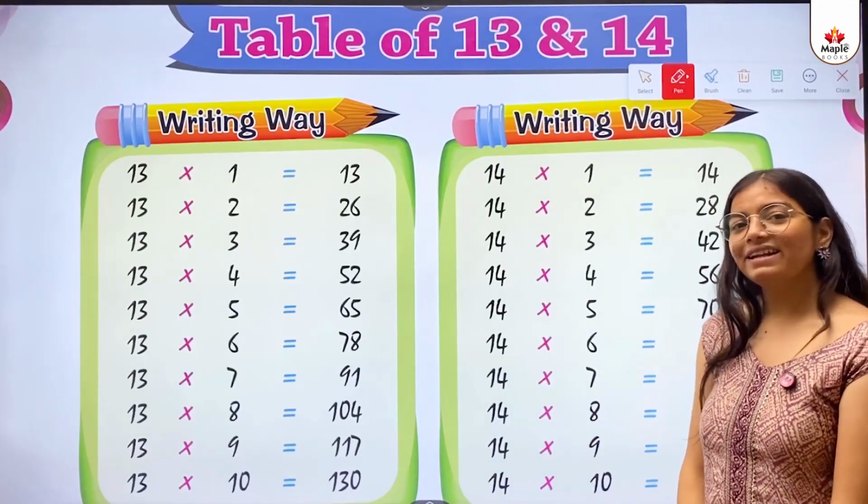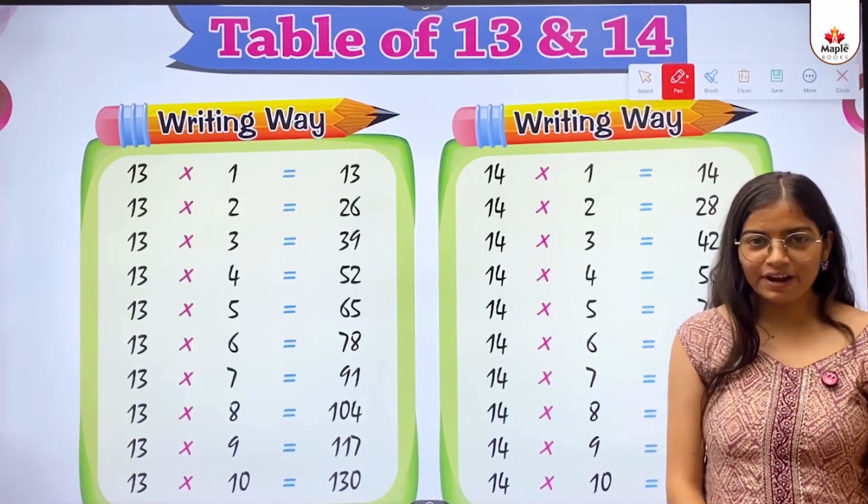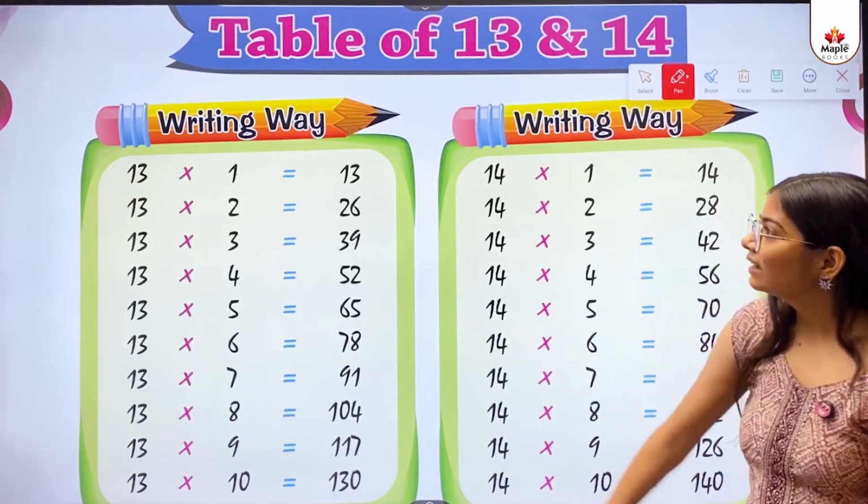So kids, the next concept is table of 13 and 14.